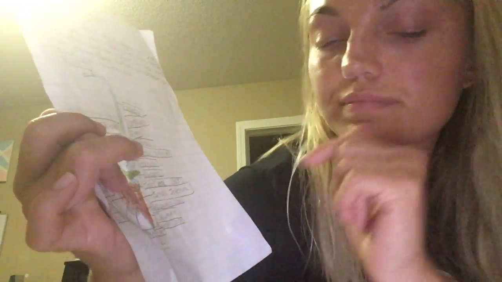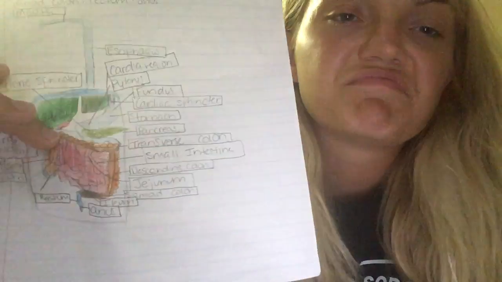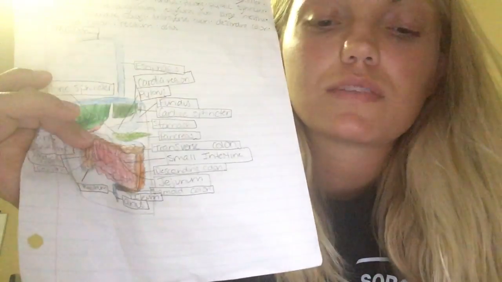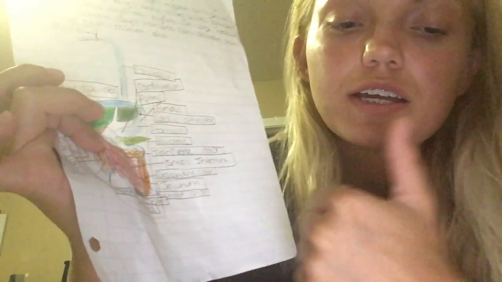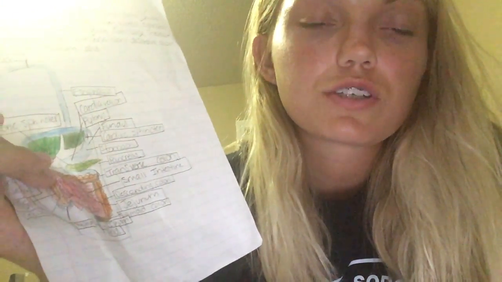The duodenum is right here, and this is just specialized in absorption, to absorb into the blood capillaries. It's specialized just to absorb, and then the feces go out through the anus.